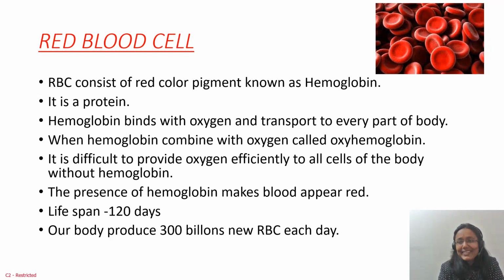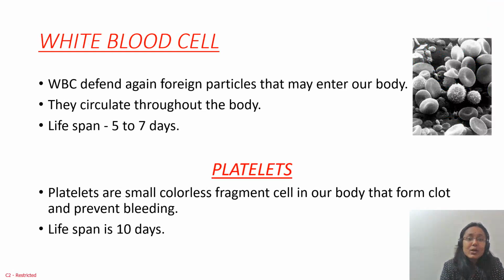Now next, that is WBCs. What is WBC? That is white blood cell. They are the soldiers. They are the defense cells that fight against whatever foreign particles enter our body.